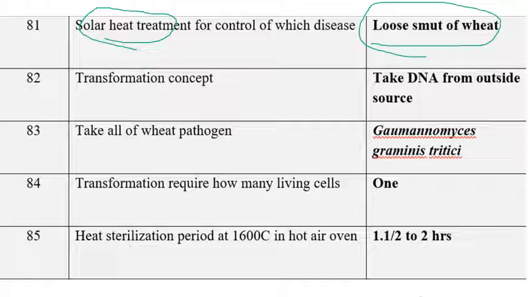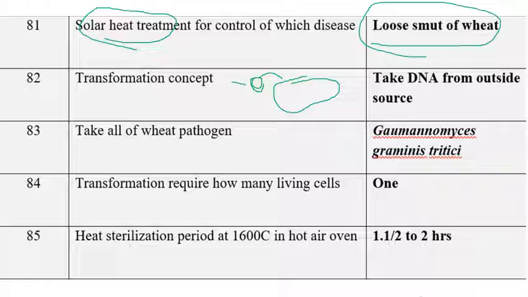The next one is the transformation concept. We know very well the concept, and we have seen it in earlier NET question papers also. We know what transformation is. The DNA which is freely available in the environment is taken up by a bacterium, and that is called transformation, which was discovered by Griffith in 1928.